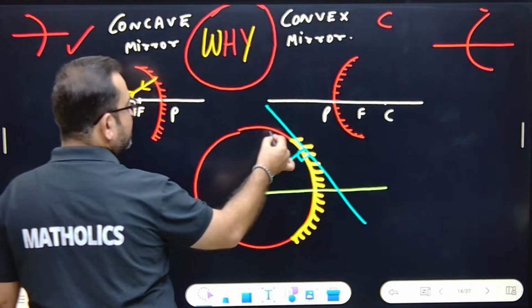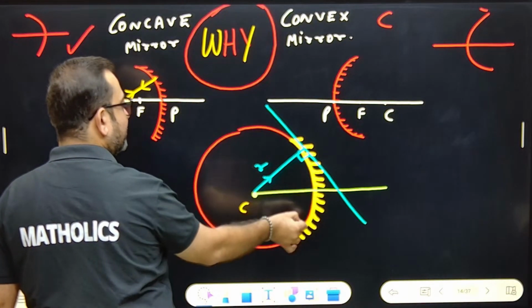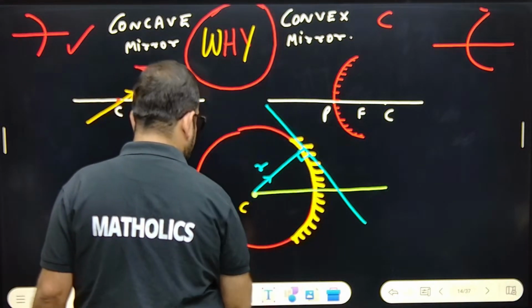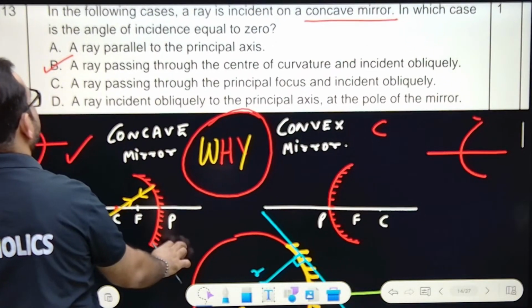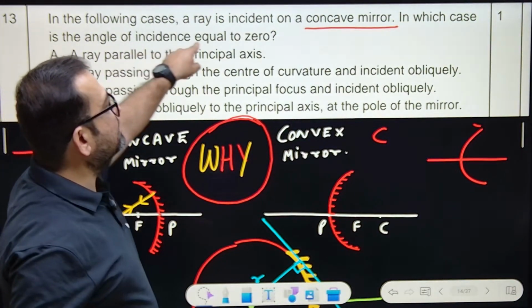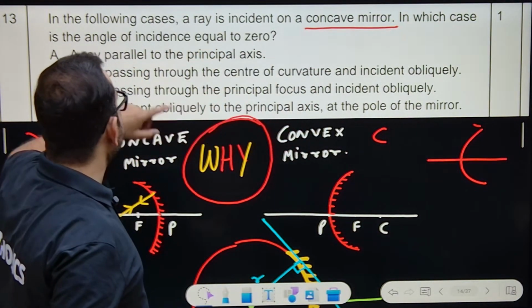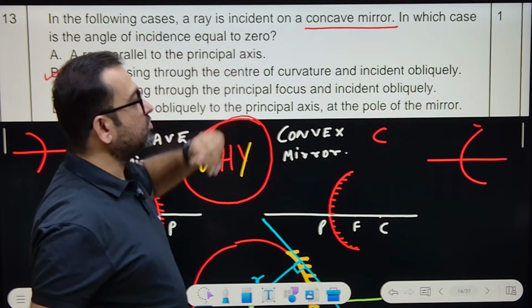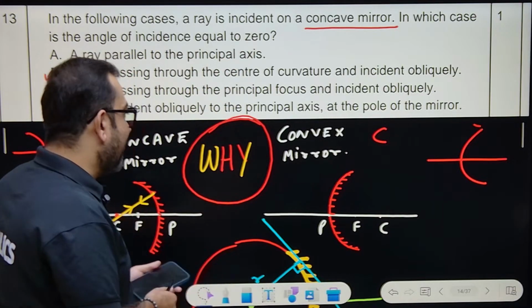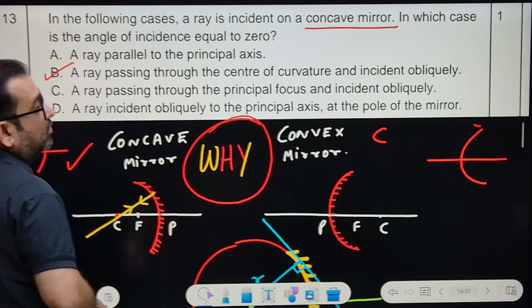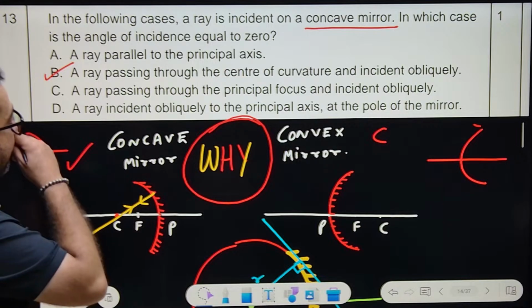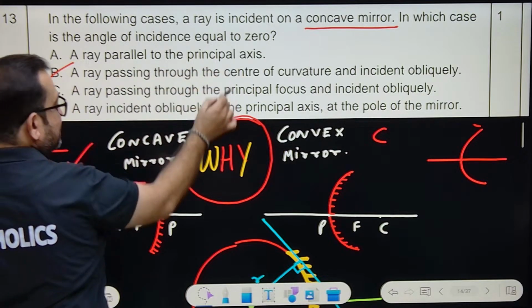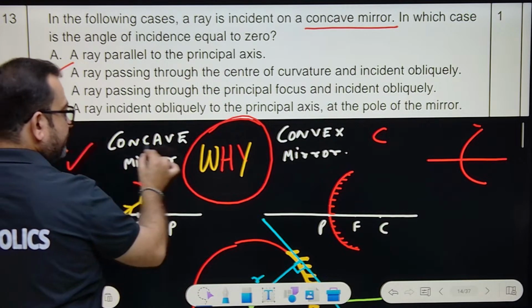Let's first read the question. In the following cases, a ray is incident on a concave mirror. In which case is the angle of incidence equal to 0? Say, a ray is parallel to the principal axis. No, if it is parallel, it will pass through the focus.